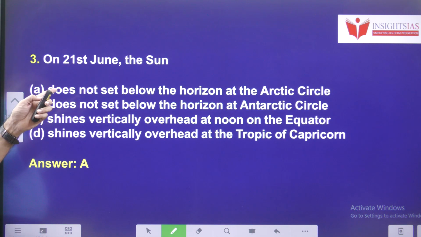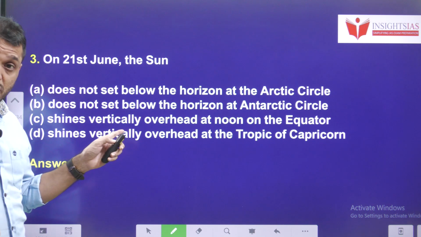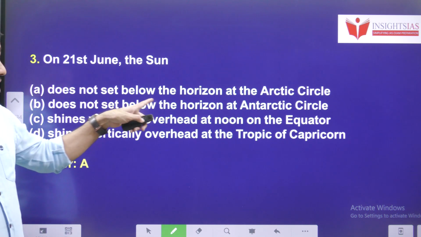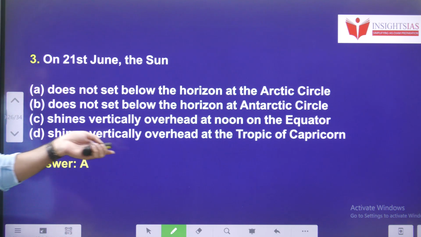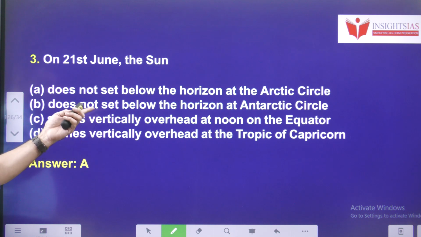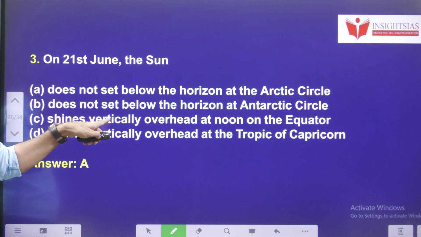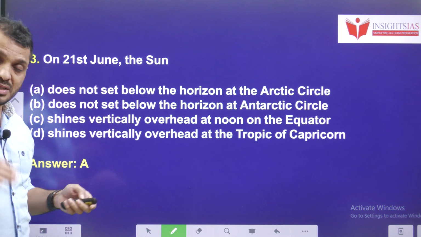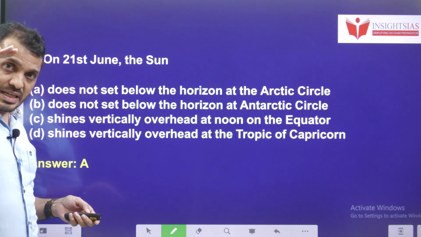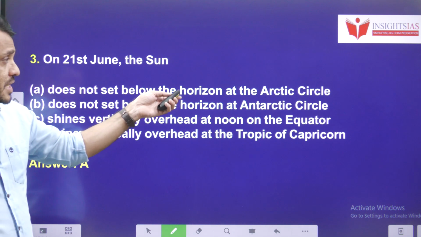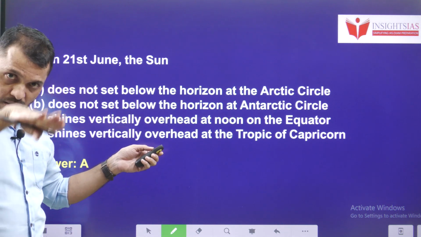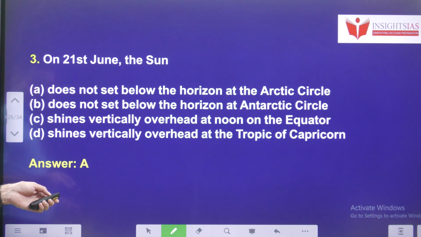Next, on 21st June, the sun does not set below the horizon at the Arctic Circle. Okay. Or else the Tropic of Cancer can also be right, because on the same day the sun is directly overhead at the Tropic of Cancer. So it does not set below the horizon at the Arctic Circle. It won't go below the horizon at the Arctic Circle.